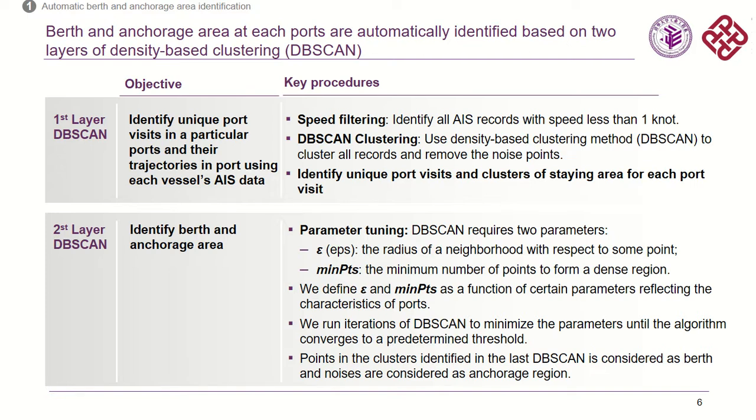In the first layer of DeepScan, we first remove the noise points and identify the unique port visits and clusters of staying areas for each port visit. In the second layer, we propose 2 parameters to reflect the characteristics of a port. By iterating the DeepScan algorithm until converging to the threshold, we finally identify the berth and anchorage areas precisely.